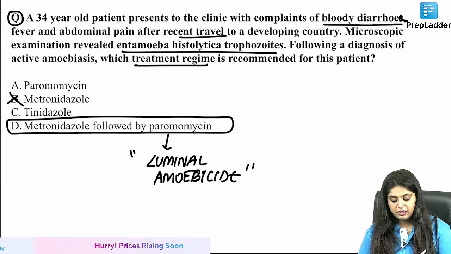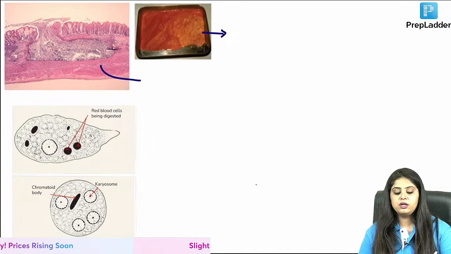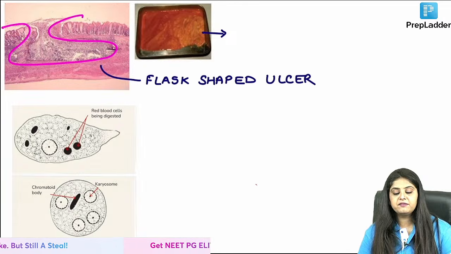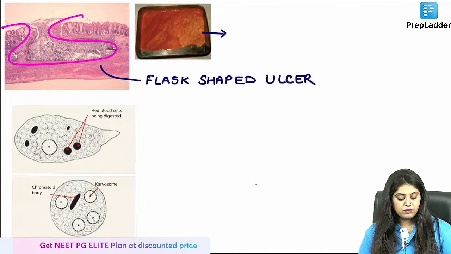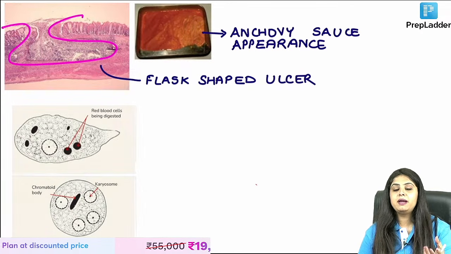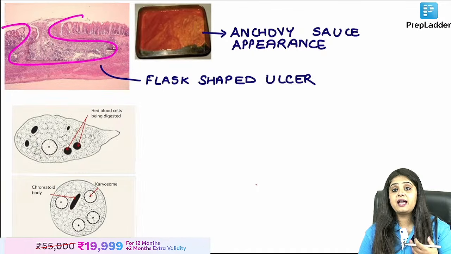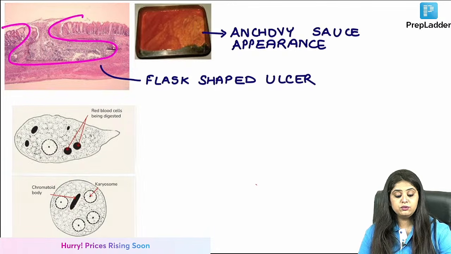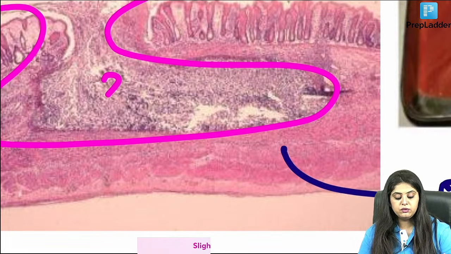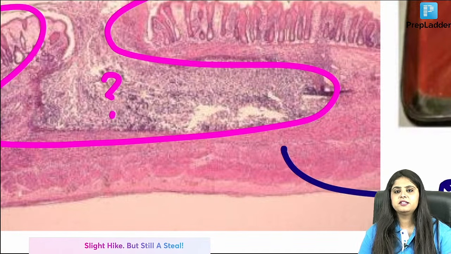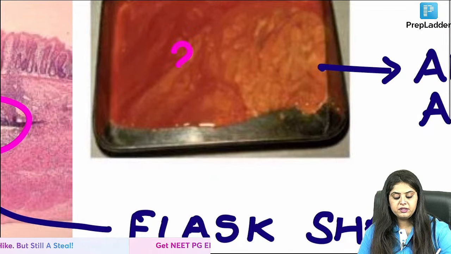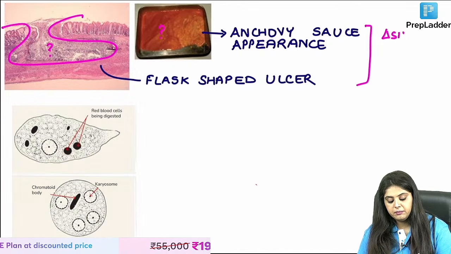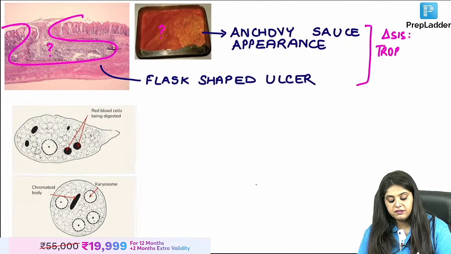Now when I'm saying Entamoeba histolytica, these two photos you all know. What will it cause in the intestine? Everyone's favorite flask shaped ulcer. And what will it cause in the liver? Ma'am, the liver is going to melt like brown color pus, that is known as the anchovy sauce appearance. No one can get these two questions wrong. But if they ask you inside the flask, what is seen over here? Will trophozoite be seen or cyst? Inside the anchovy sauce appearance, microscopically what is seen? So please note, for the diagnosis in the pus we see trophozoite, and that is a previous year question.